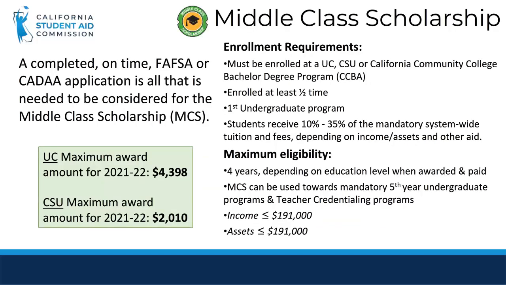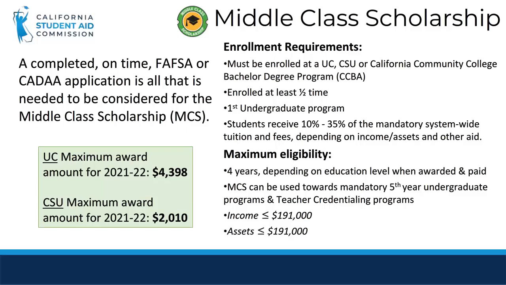Students enrolled at a UC or CSU whose income exceeds the limits for a Cal Grant A or B will automatically be considered for the middle class scholarship if they applied on time with the FAFSA or the California Dream Act application. In order to be eligible, students must be enrolled at least half-time in their first undergraduate program, meaning they cannot have previously earned a bachelor's degree. Only students who have less than 35% of their UC or CSU fees covered by grants and scholarships are eligible to receive the middle class scholarship.